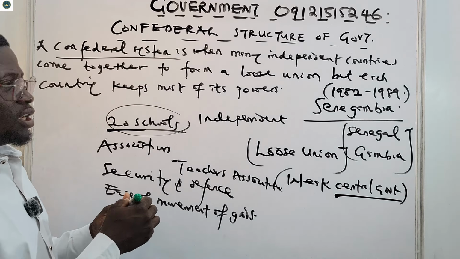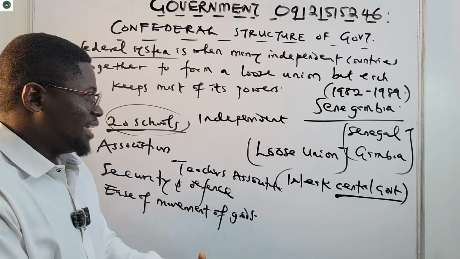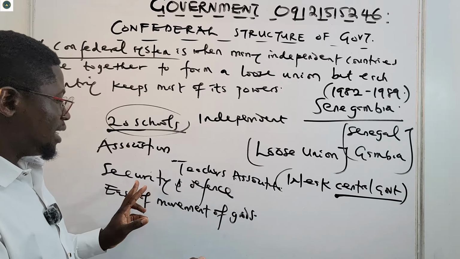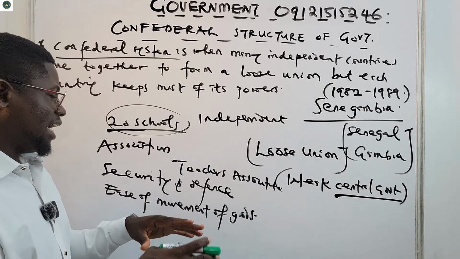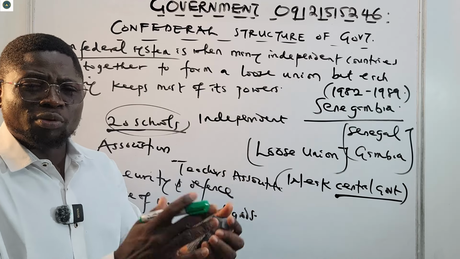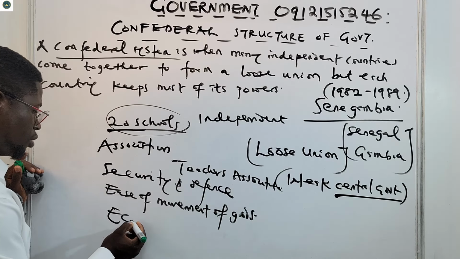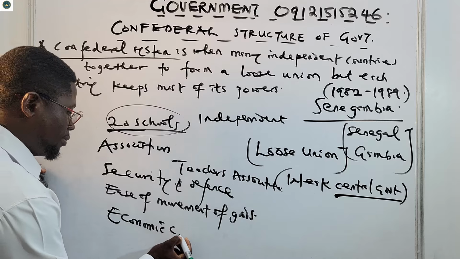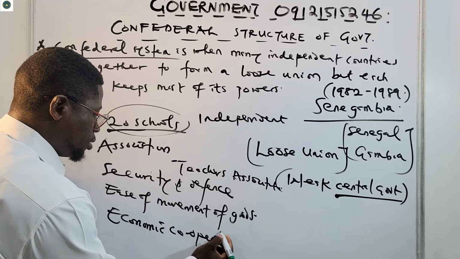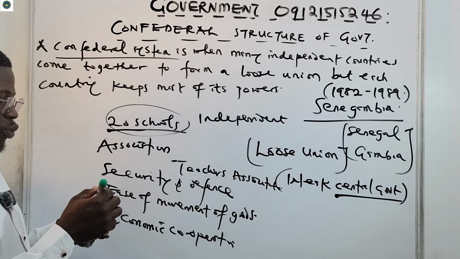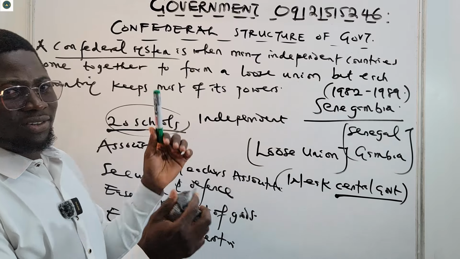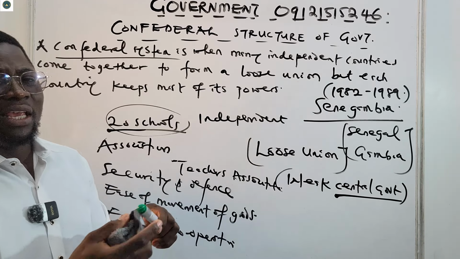Because they are so close to each other, they can form a confederation to help each other in terms of security and defense. They were also there for economic cooperation. So Senegambia is an example of confederalism, an example of a confederation.